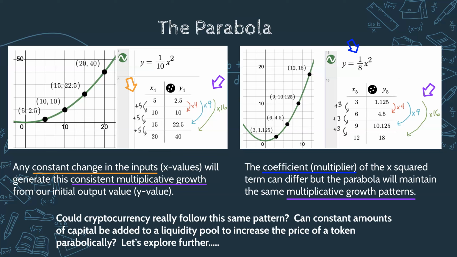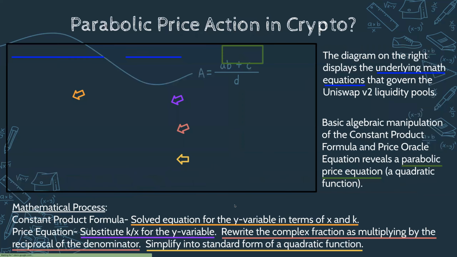That led me to believe, when you hear about this parabolic price appreciation, could these cryptocurrencies really follow this same pattern? Because we're putting in a steady amount for our x number. Picture that as capital going into a liquidity pool, adding the same amount each time. And this output, which could potentially be a price, could it just keep going up and up and up more and more every time? So I was like, let's explore this, because this seems a little crazy to me.